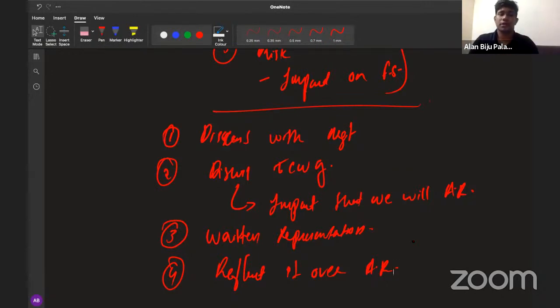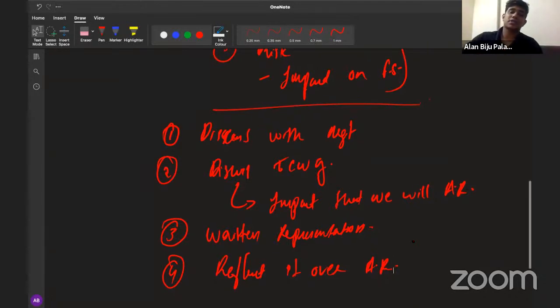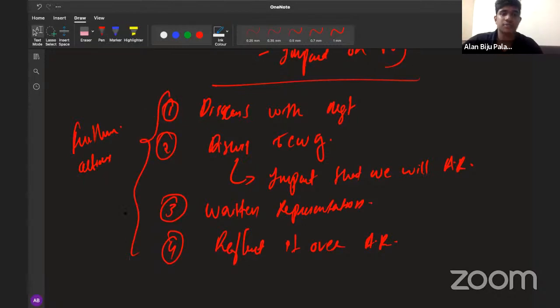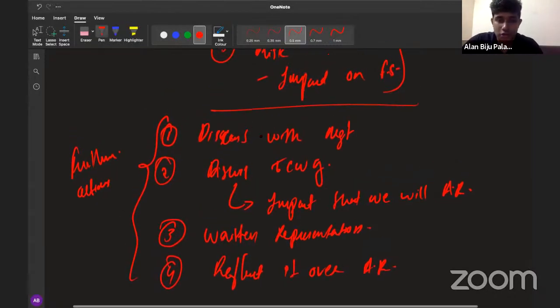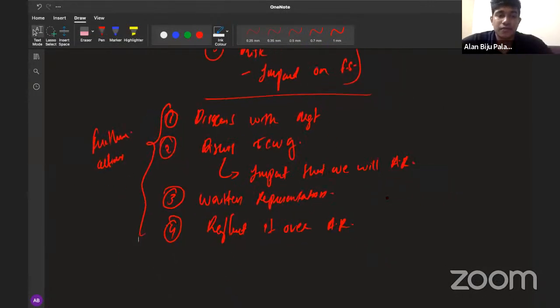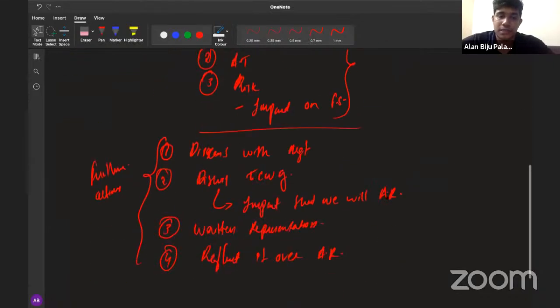This is all that we detail about the further actions. So this is the total further action that needs to be taken by the auditor in relation to the identified misstatements. Okay. Is it clear, guys? So first of all, you need to discuss these things with management. You have to discuss this with those charged with governance. Then you need to obtain written representation and reflect it over the auditor's report. So this will be the way in which you will provide further actions during the course of your exam. Clear?